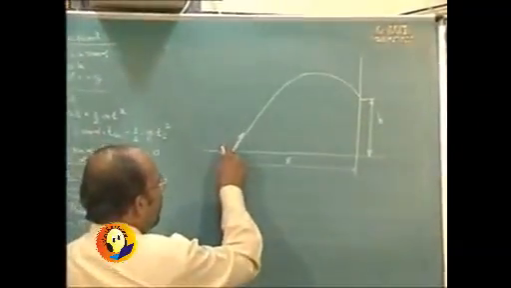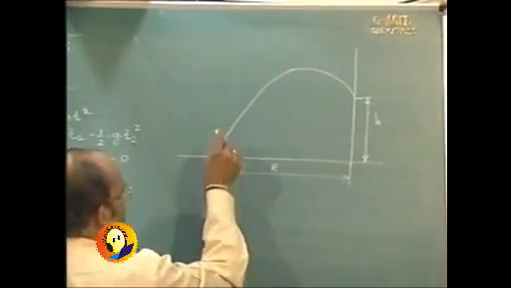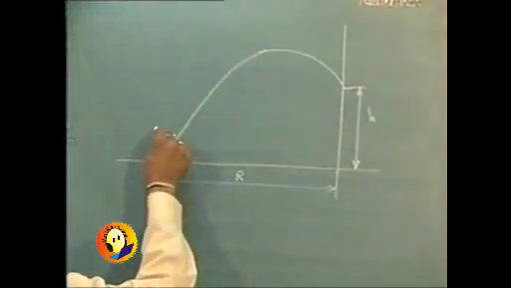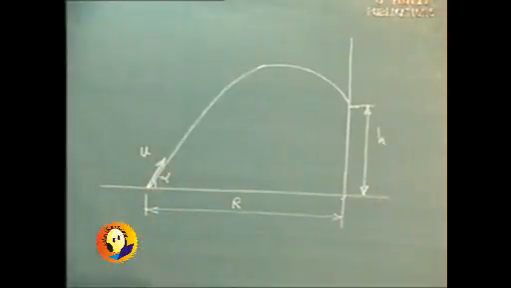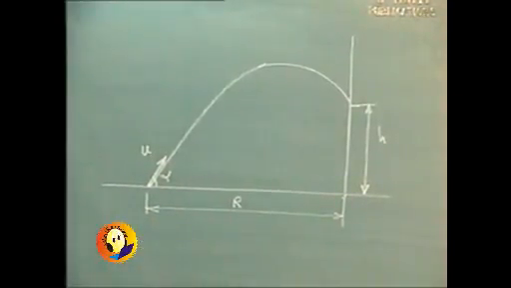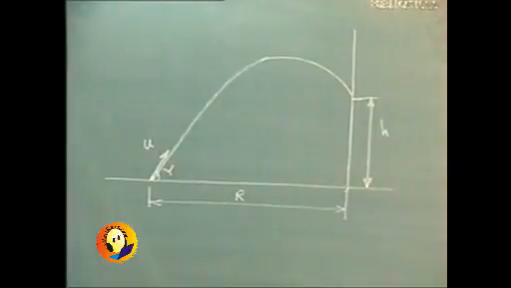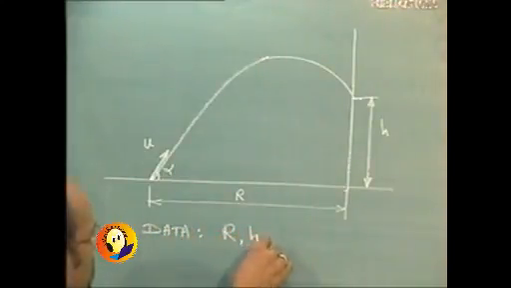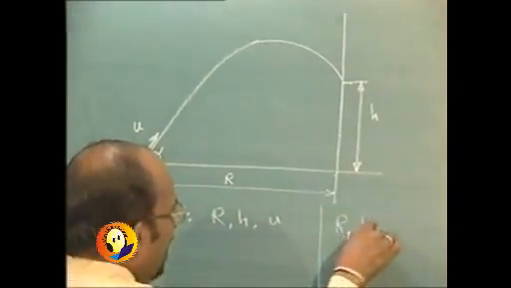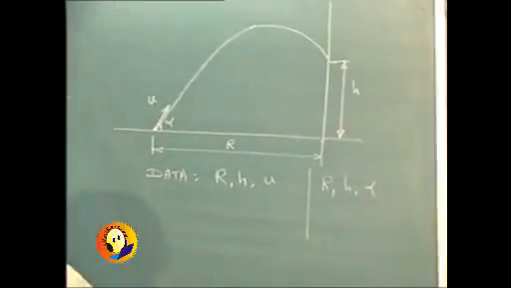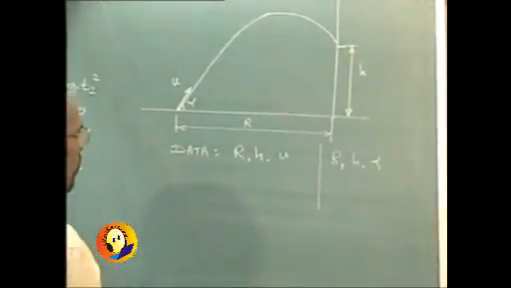We are required to determine one of the two, that is either u is to be found out and alpha is given to us, or alpha is to be found out and u is given to us, and also the time is to be calculated. So the problem could vary: the data available to us is r, h and say u. The second case could be r, h and alpha. So any of the combinations,